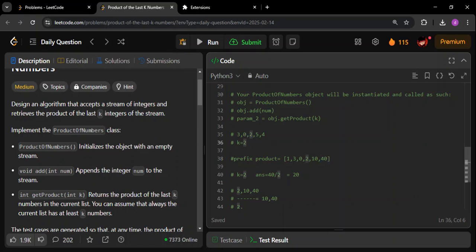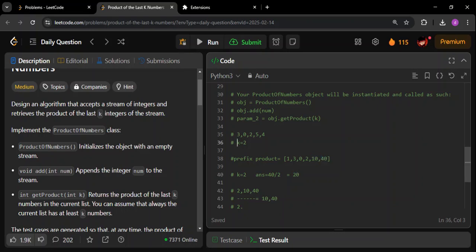Including the last number. So in this case, k equal to 2. So what we'll do, 2 plus 1 is 3. So we have to divide the last number with the third last number, which is 2. Okay, we'll divide 40 with 2. See, 2 is there, 2 plus 1 is 3. So we have to take the third last number. So the third last number is 2, the last number is 40. So you have to do 40 divided by 2. You are going to get 20 as the answer, and 20 is basically the product of the last two numbers. Okay, as you can see, in the O of 1 approach, we were able to get the product of the last two numbers.